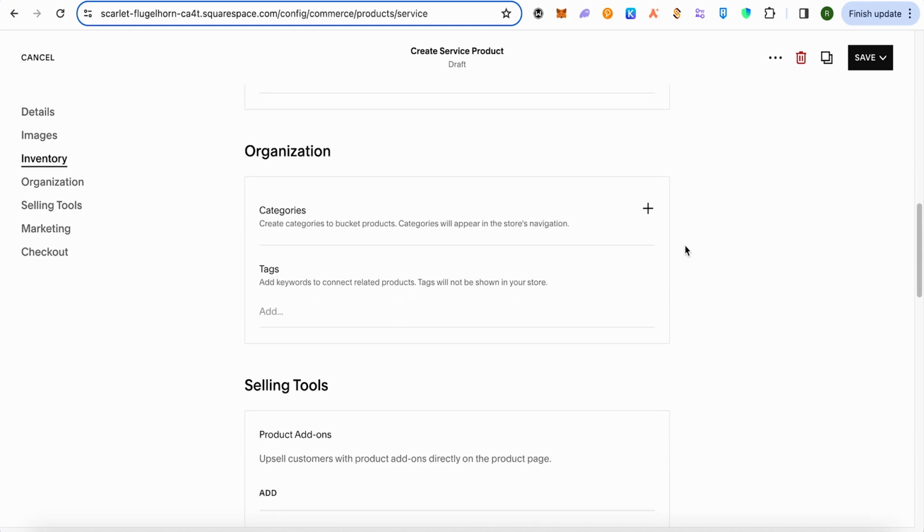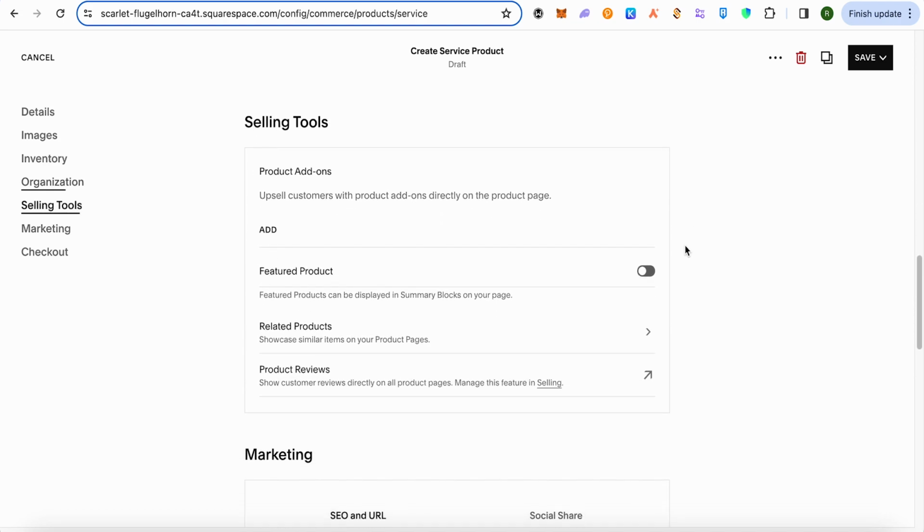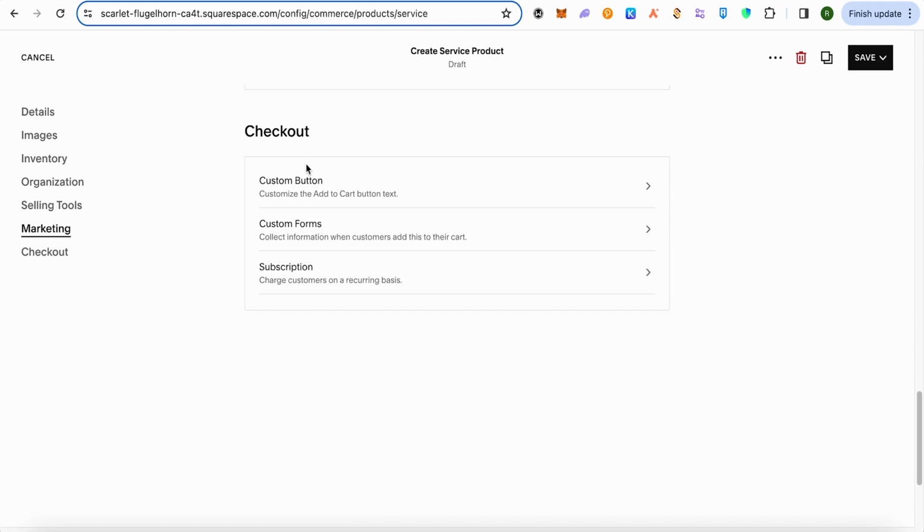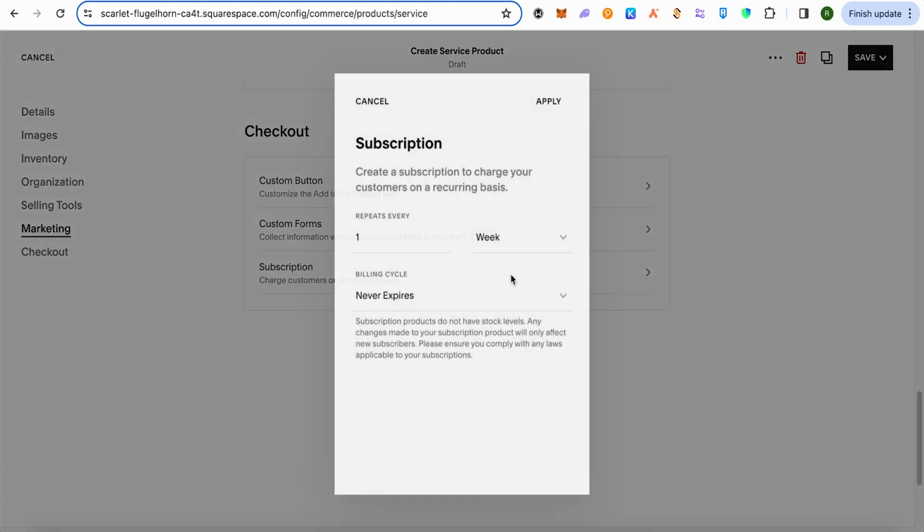So when you scroll down further, at the bottom of this particular screen where it says checkout, you would be able to find this option of subscription. So it will be charging the customers on a recurring basis. If you select this particular option, simply click on it, then you would be able to select the period or time period for this particular subscription.